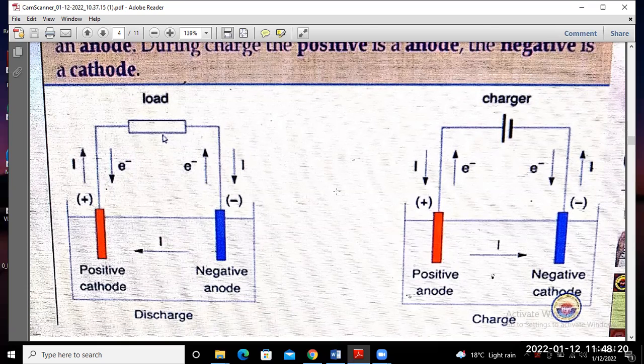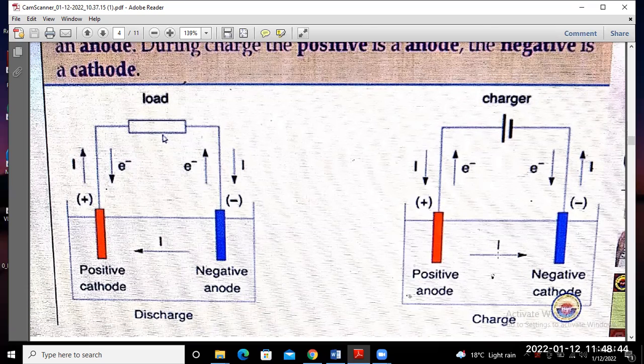And during the charging period, when you charge the battery, that means flow of current, that is the positive terminal over here. So positive behaves as anode, and negative is cathode.